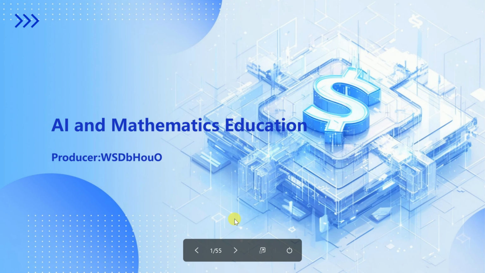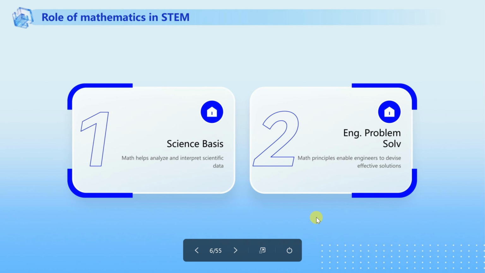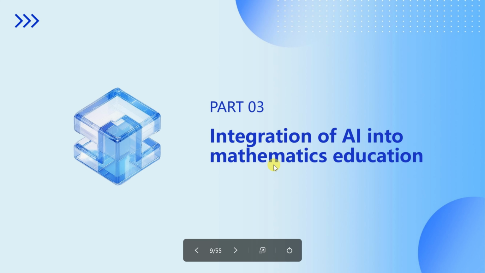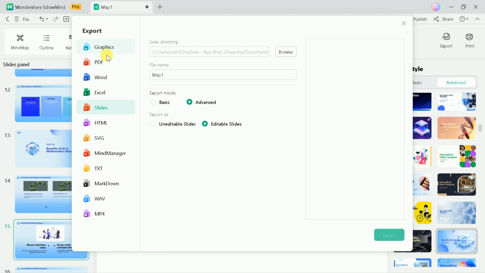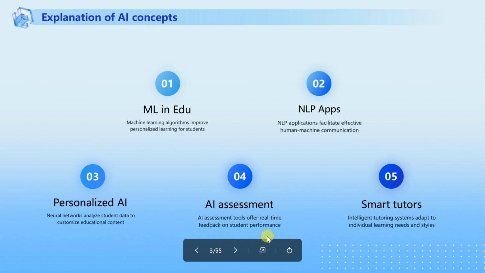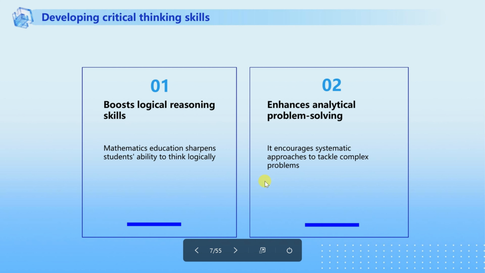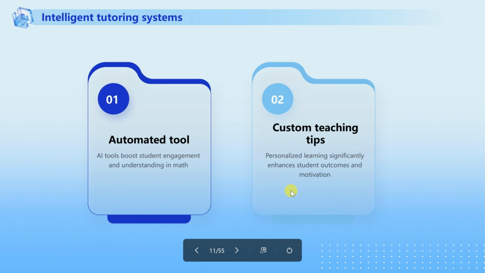Once the presentation is generated, it can be further refined to align with the user's specific requirements, ensuring a polished and professional result. The final presentation can then be exported in formats compatible with popular abilities like PowerPoint, making it ideal for business meetings, academic lectures, or creative pitches. This ability transforms EdrawMind into a powerful ability not just for brainstorming and planning, but also for delivering impactful presentations that leave a lasting impression.